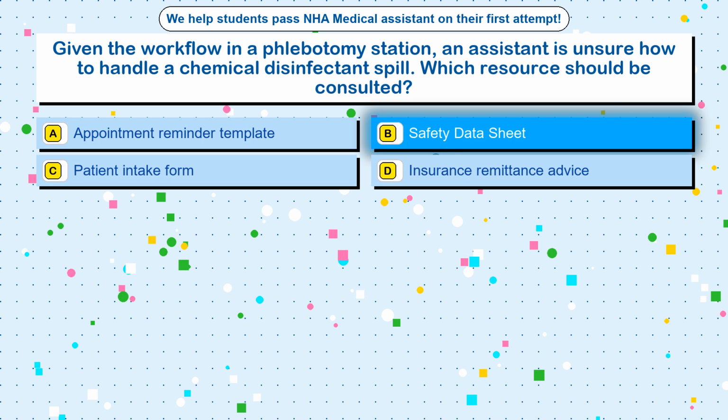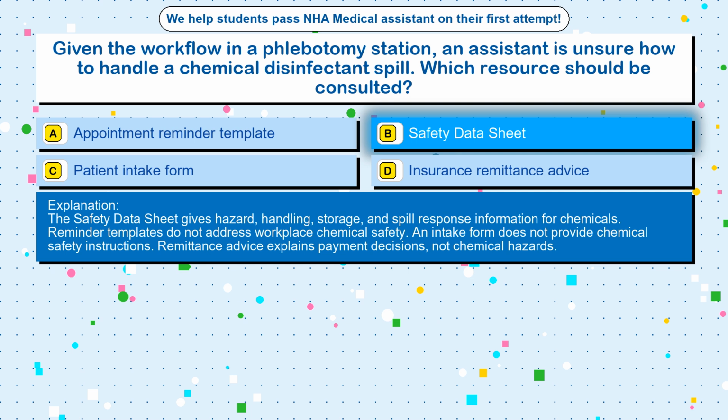Safety data sheet. The safety data sheet gives hazard, handling, storage, and spill response information for chemicals. Reminder templates do not address workplace chemical safety. An intake form does not provide chemical safety instructions. Remittance advice explains payment decisions, not chemical hazards.